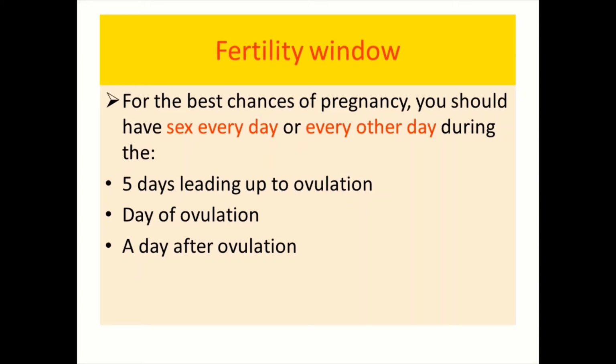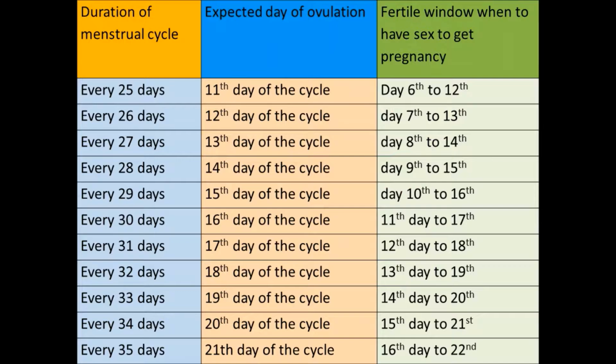So if she knows the frequency of her menstrual cycle, then she can calculate and know her fertility window. A fertility window is a time when a lady needs to have sex with her husband either daily or every other day, starting 5 days before the day of ovulation, during the day of ovulation, and after the day of ovulation. That means from 5 days before ovulation to a day after ovulation is the fertile period when a couple should have sex to increase their chance of pregnancy.